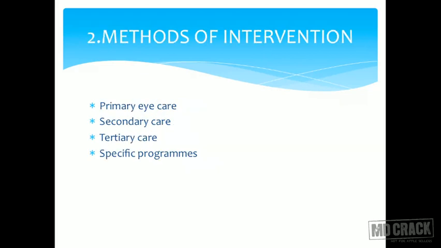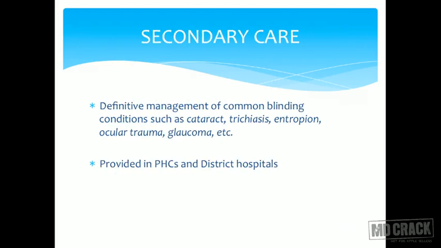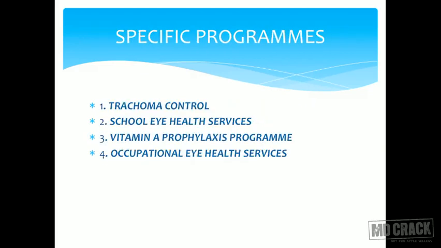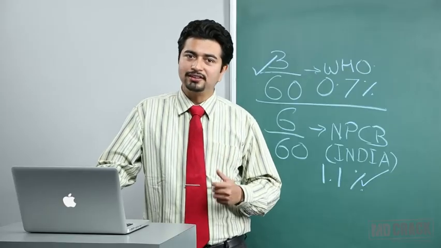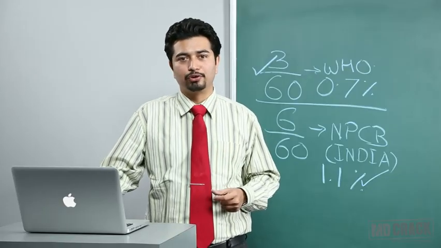So this is what is important in blindness. As you can see on the slide right now in front of you, you have specific programs related to ocular health care. Those programs are trachoma control, school eye health services, vitamin A prophylaxis program, and occupational eye health services. So these are the programs which are associated with ocular health as far as India is concerned. If you don't remember the details, at least remember the names of the programs.